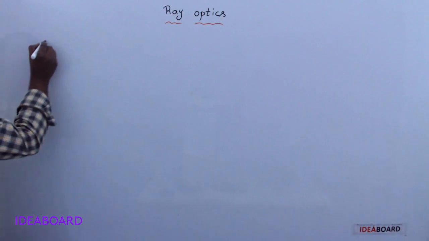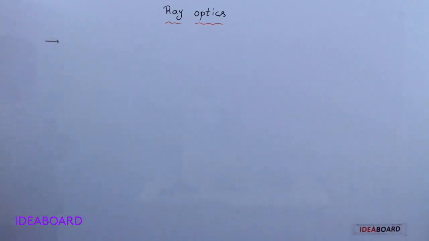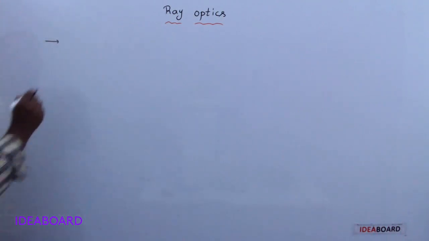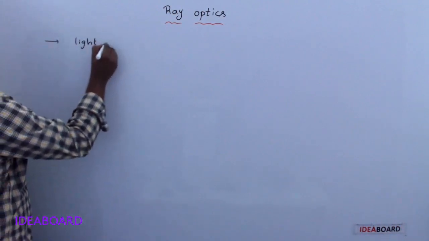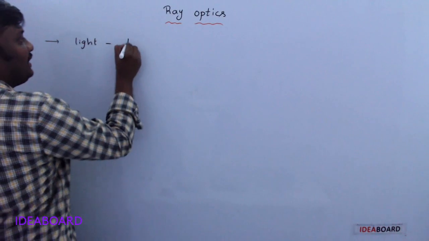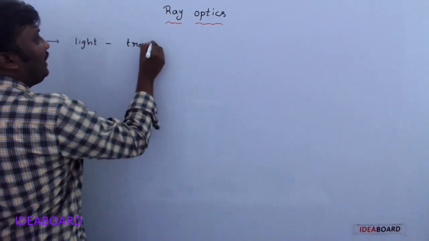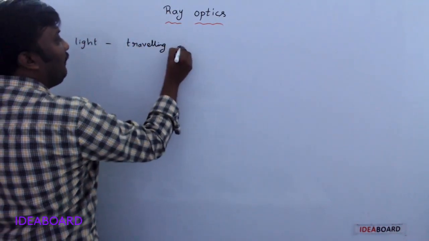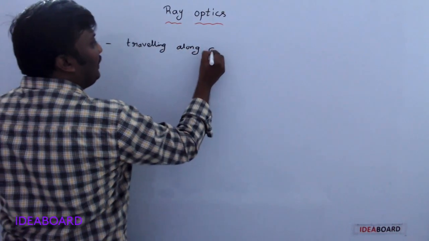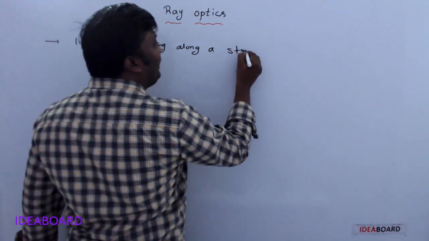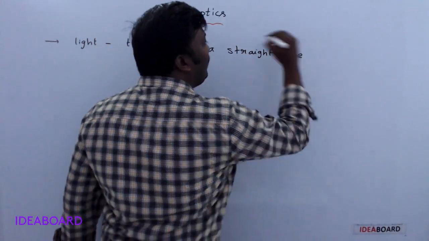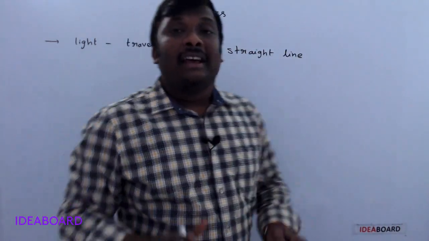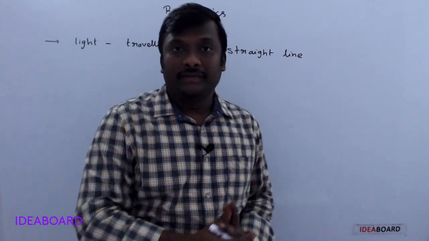Now, in ray optics, light is assumed to be traveling along a straight line. This is generally called rectilinear propagation.